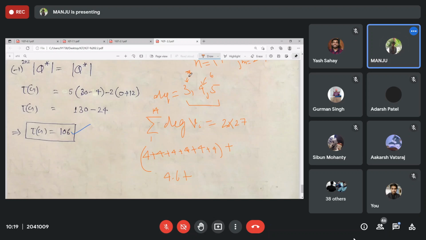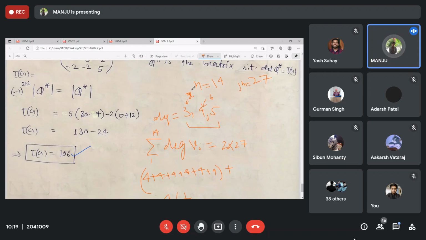Now tell me the remaining vertices. There are x vertices with degree 3, 6 vertices with degree 4, and what about degree 5? Total vertices are 14, so 14 minus 6 minus x, that is 8 minus x.